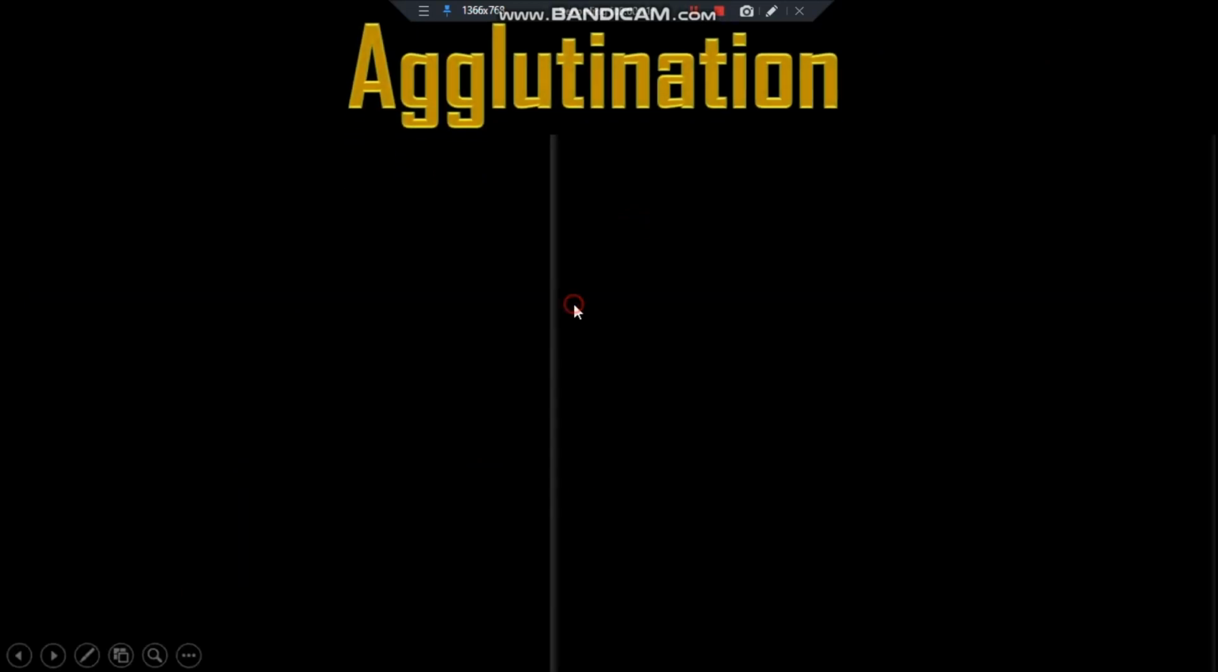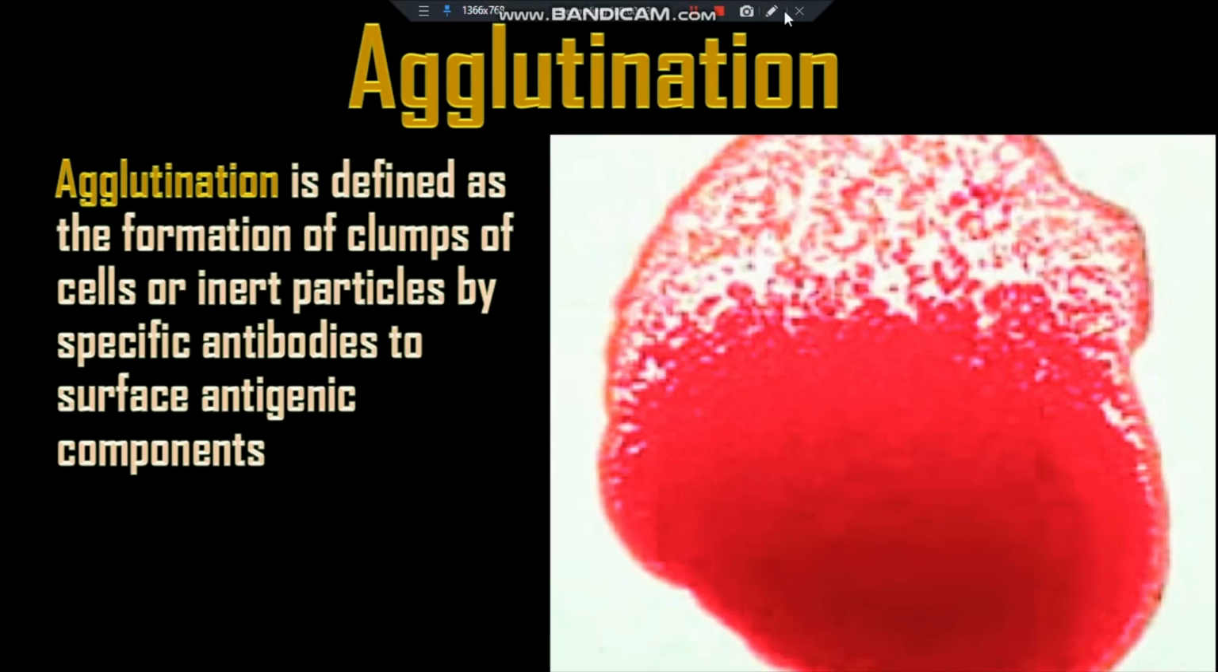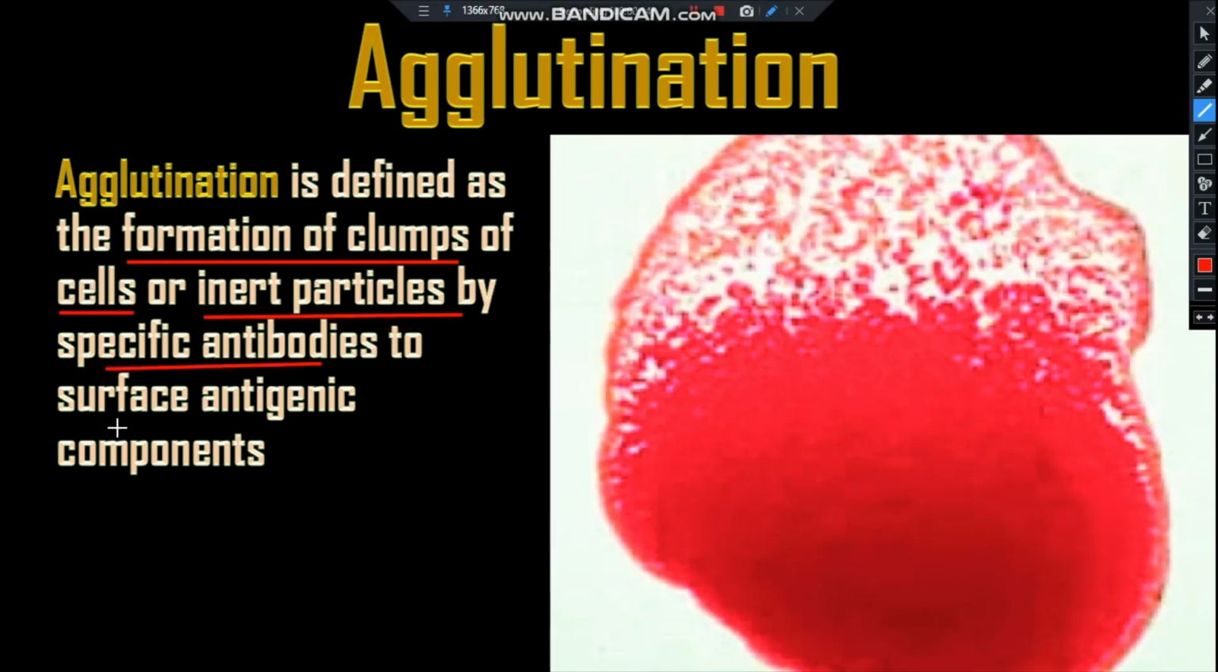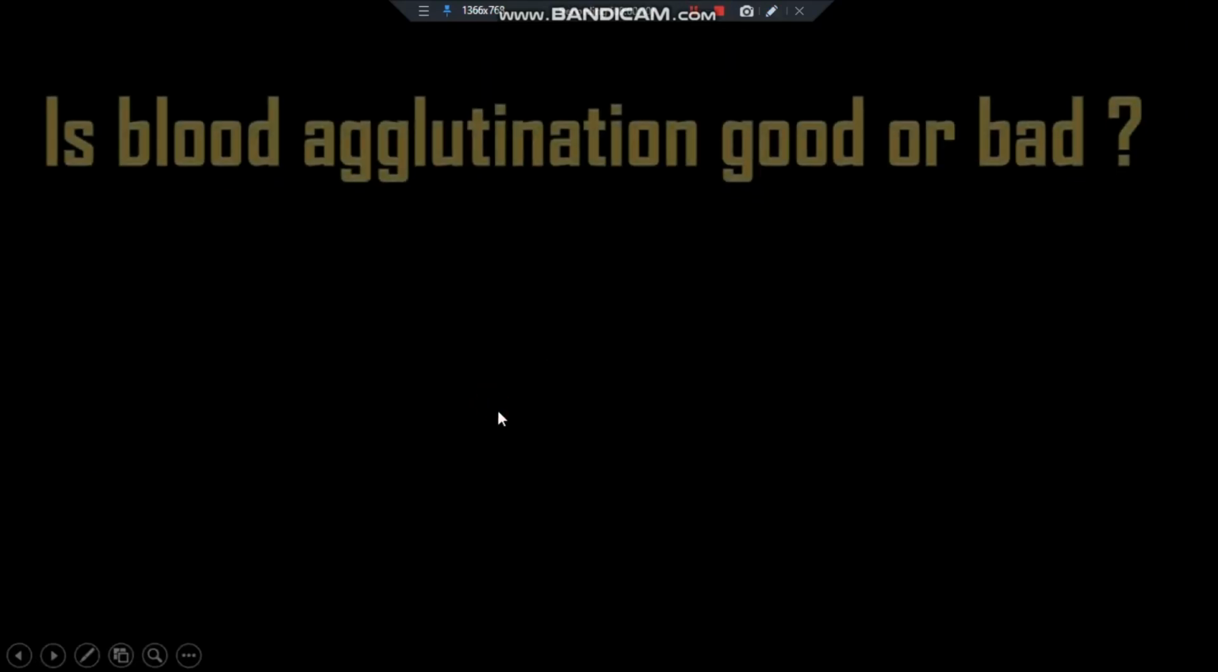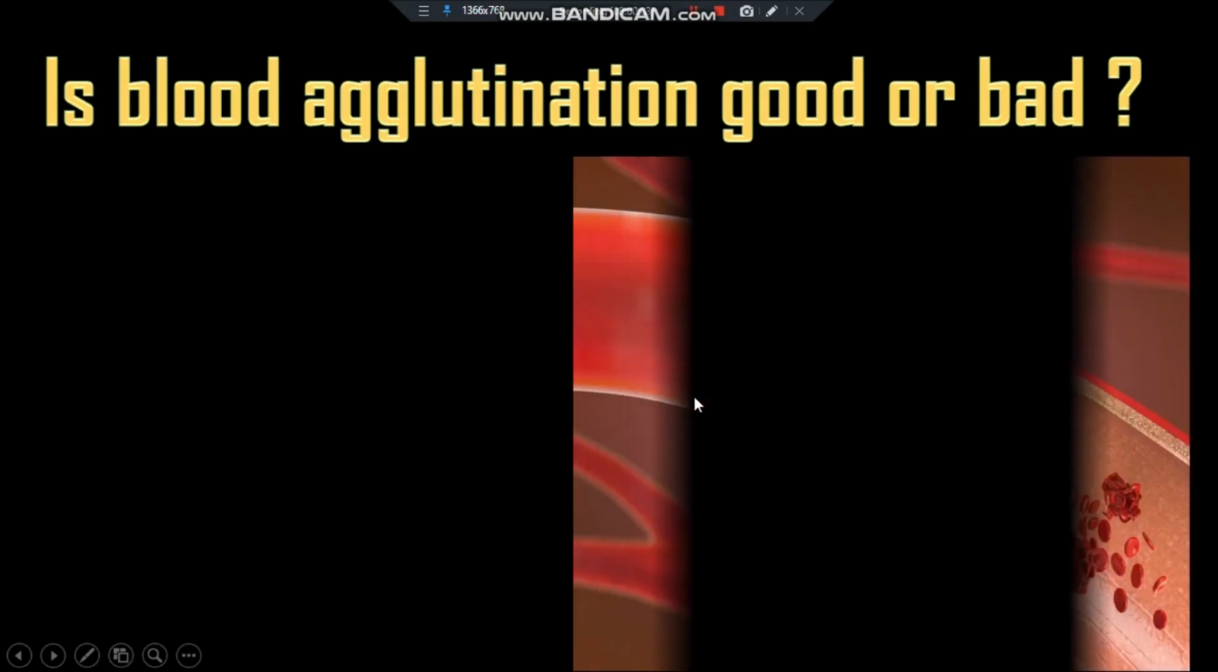What is agglutination? Agglutination is defined as the formation of clumps of cells or inert particles by specific antibodies to the surface antigenic compounds. That means after the reaction of the antigen and antibodies, clumps of the cells or inert particles occur. That is the agglutination. Is blood agglutination good or bad?